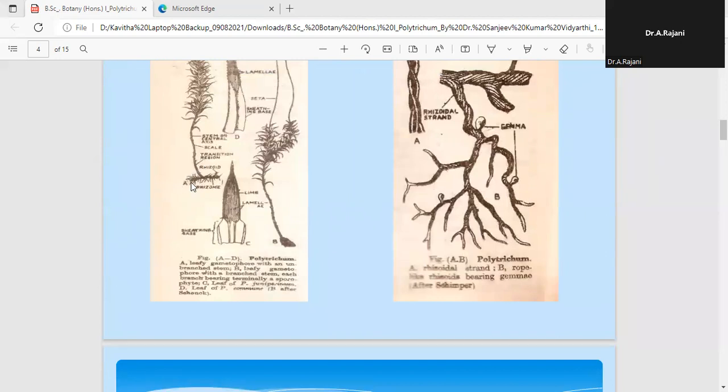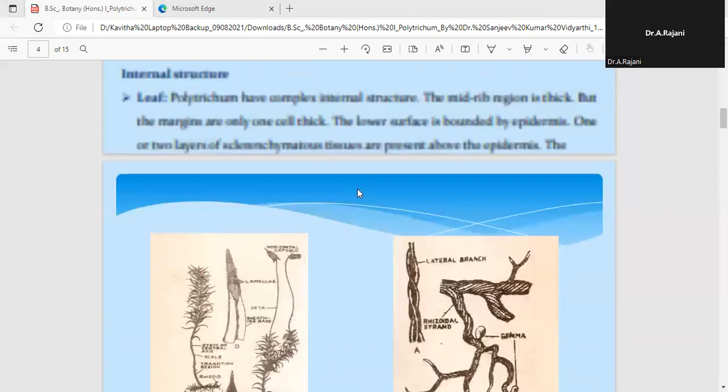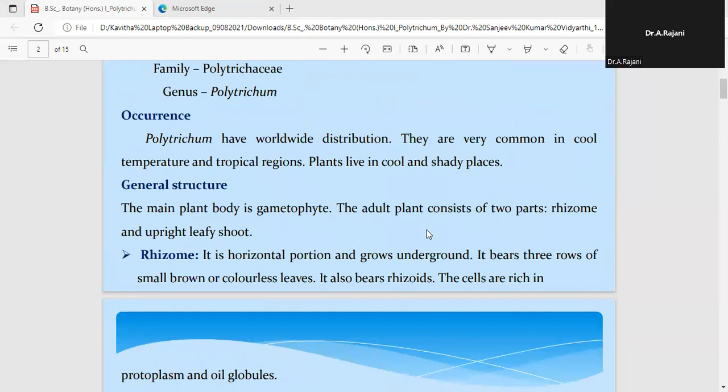Here the basal part, which we see growing horizontally on the surface of the substratum, constitutes the rhizome, and the other part, which becomes upright and erect, is the upright leafy shoot. So generally the plant can be categorized into these two parts.